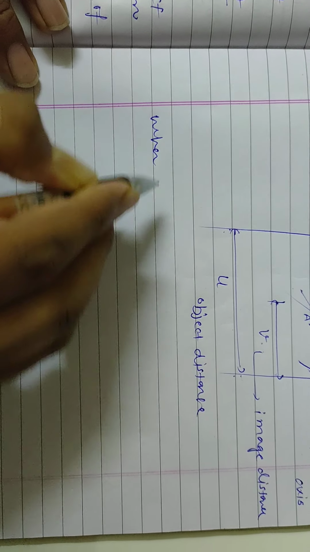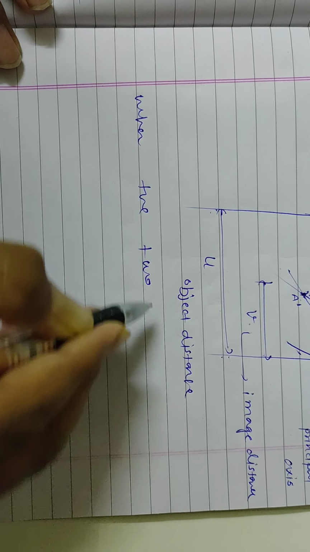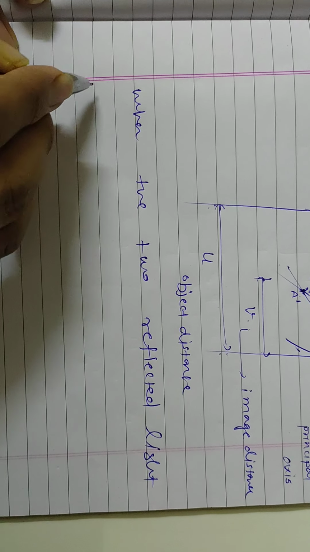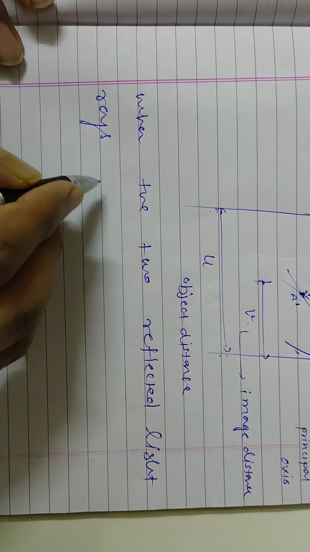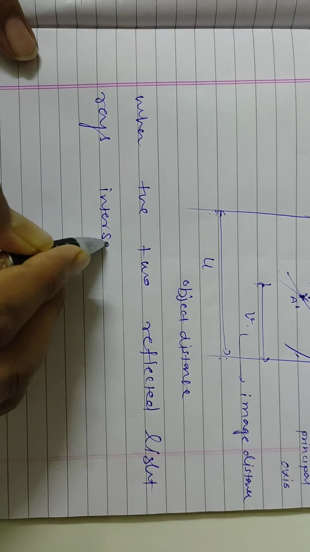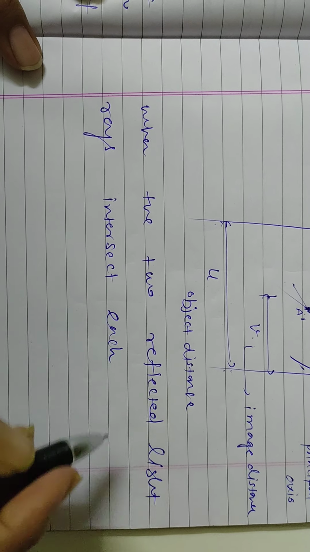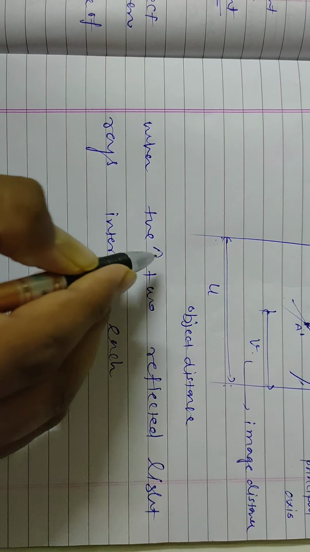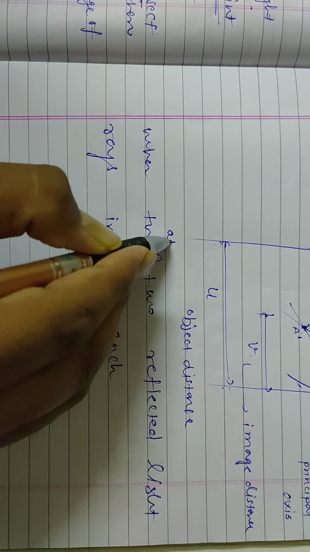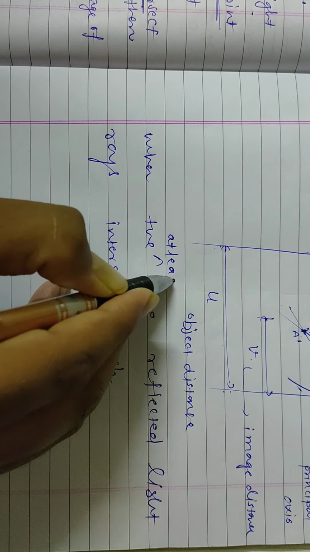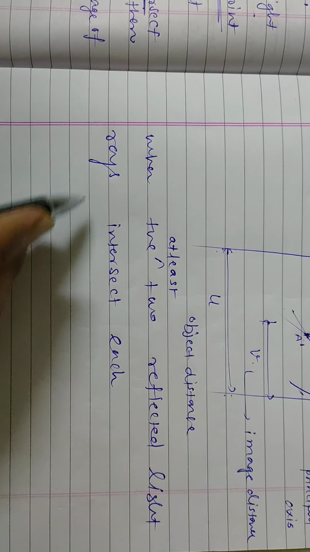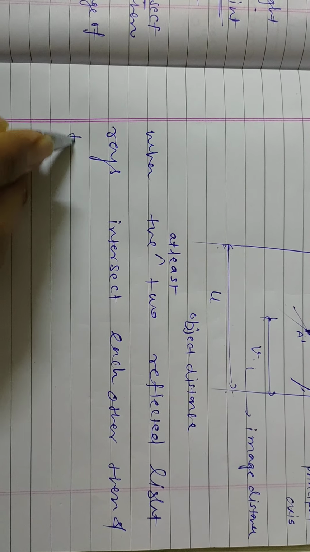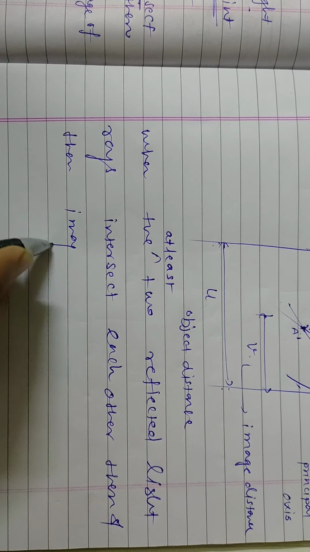When the two reflected light rays intersect each other, at least two reflected light rays intersect each other, then and only then is the image formed.